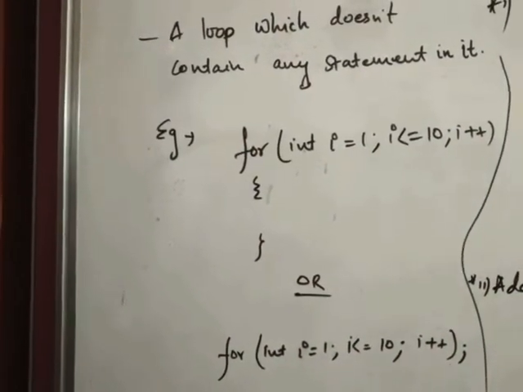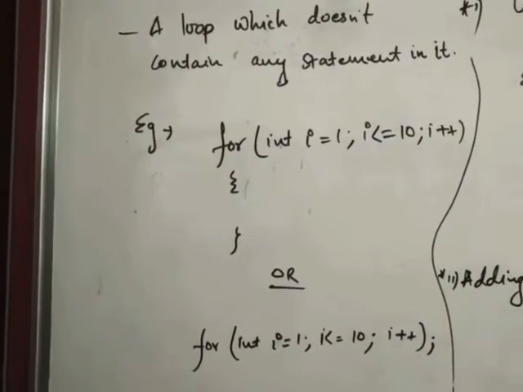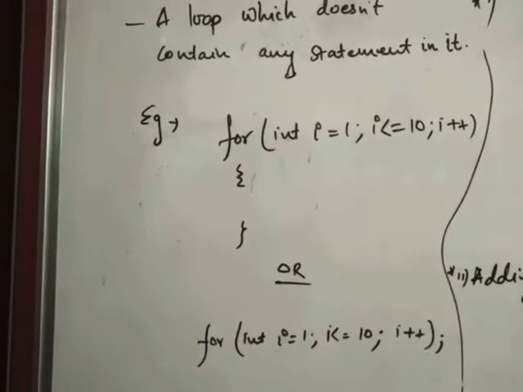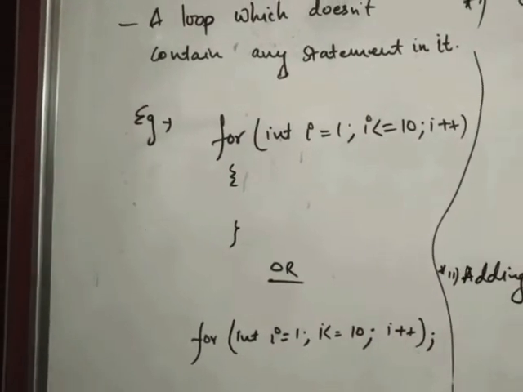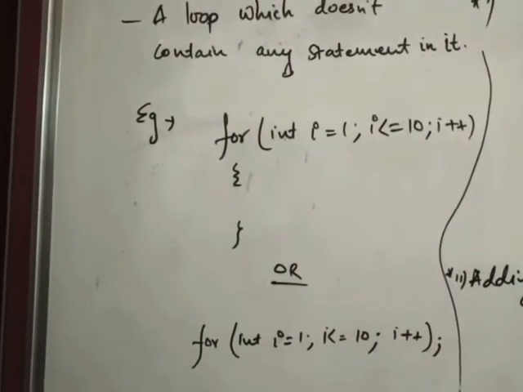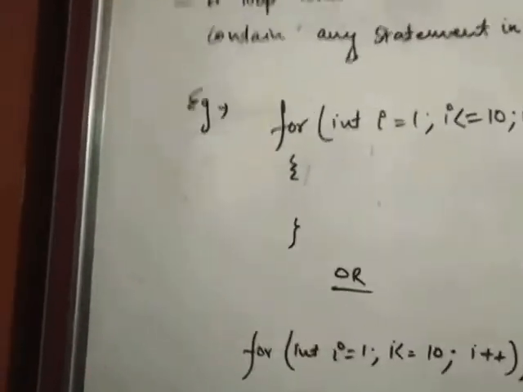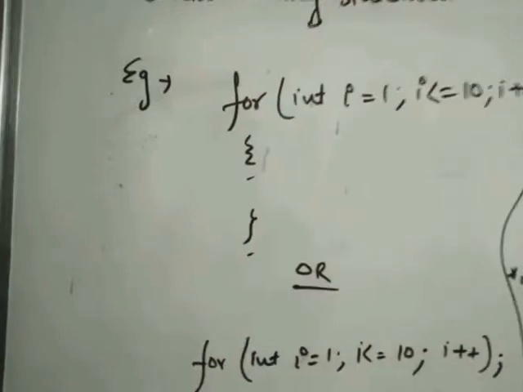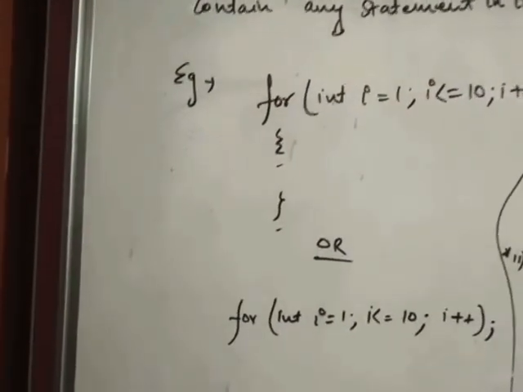If we take an example, you can see here we made a for loop. Inside the for loop, the initialization step is there, the condition is there, the increment is there, but there is no statement inside the for loop. So this type of loop is called a bodiless loop or empty loop. This can also be written in a different way. If you don't want to put these two braces, we can put a semicolon at the end. This also denotes that it is a bodiless loop or an empty loop.